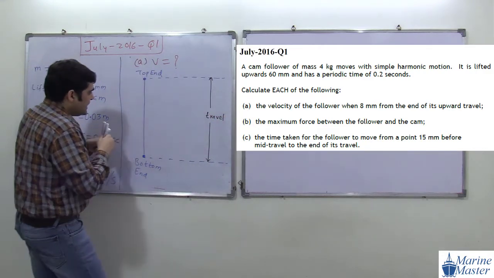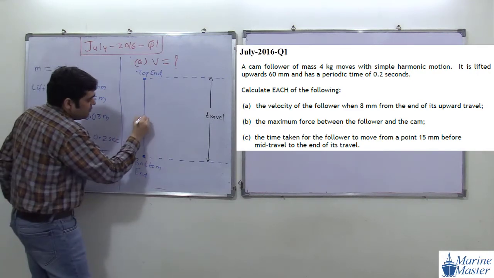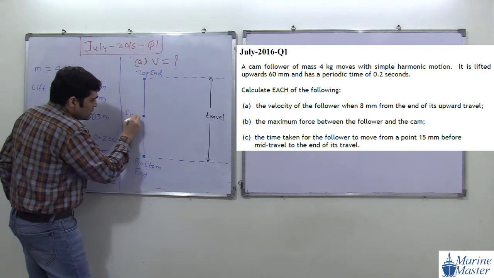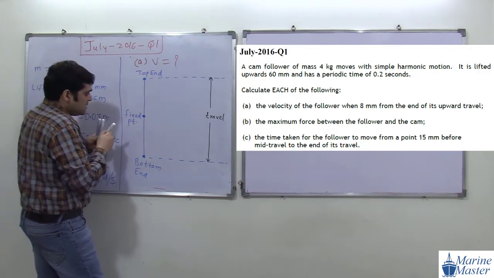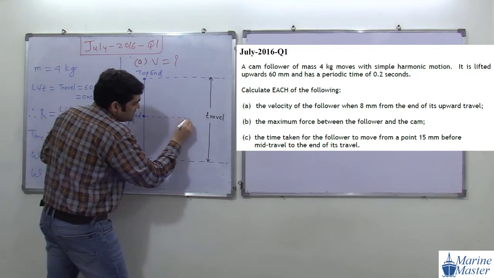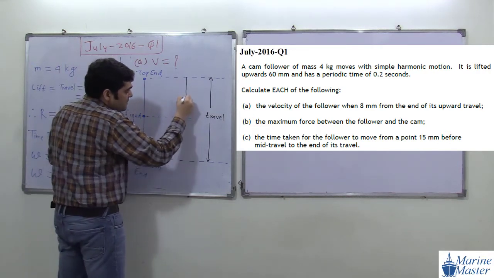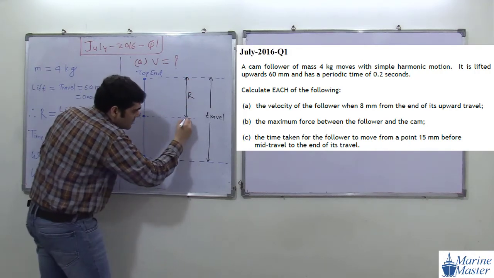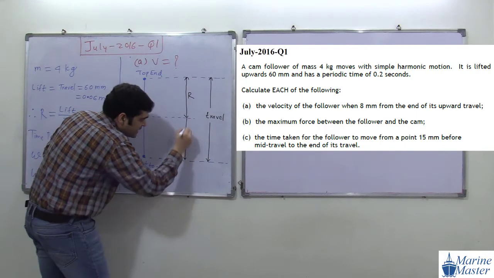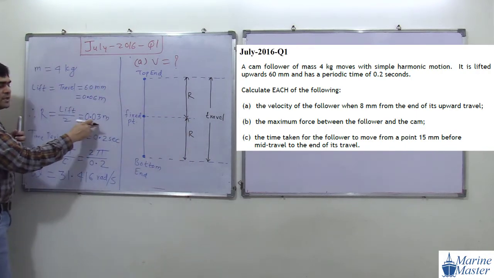Then here, exactly in between, will be what? Our fixed point. Exactly in between is the fixed point. Then what will be the distance from the fixed point? We will say this distance is r, and this distance is also r. R stands for the amplitude of acceleration. Its value is 30 mm, 0.03 meter.